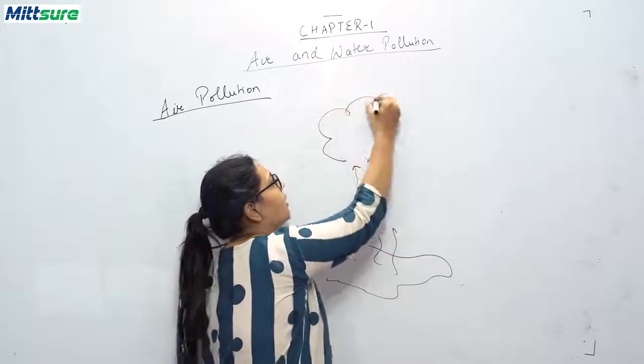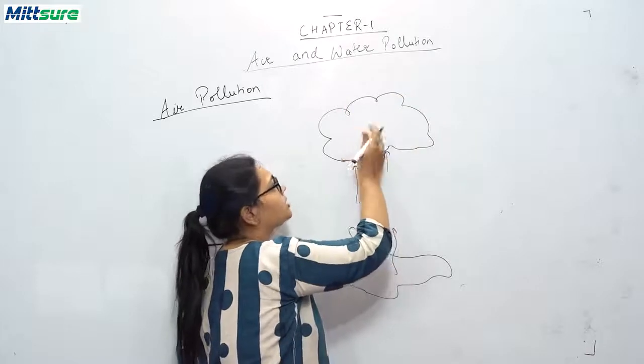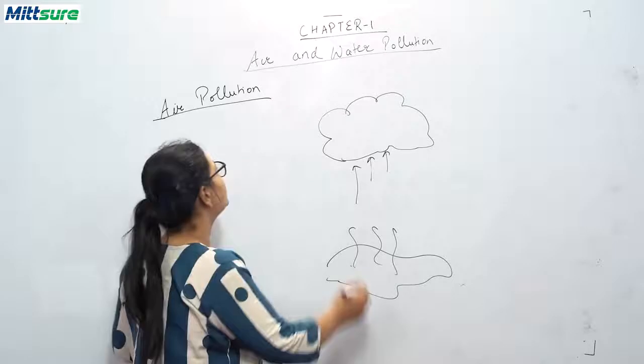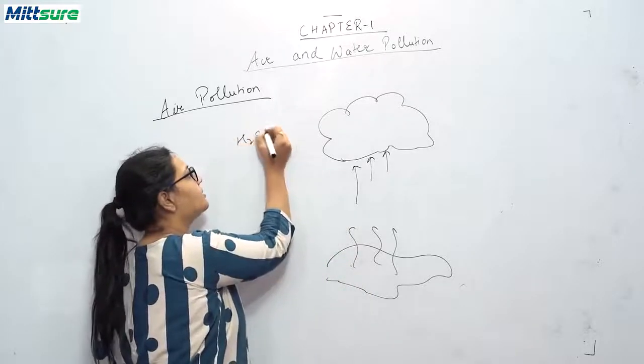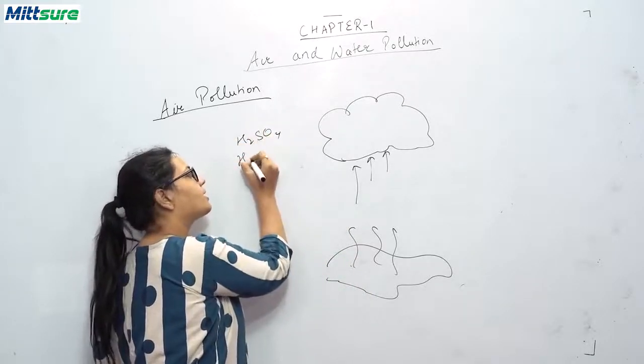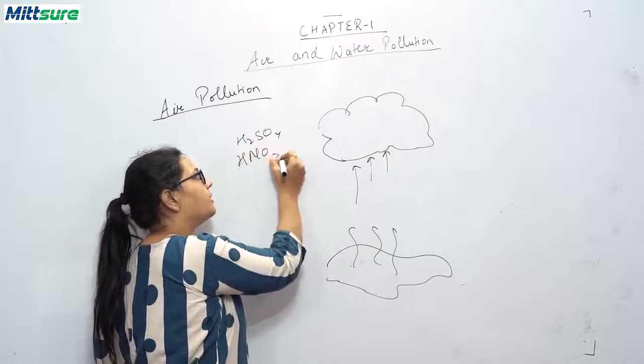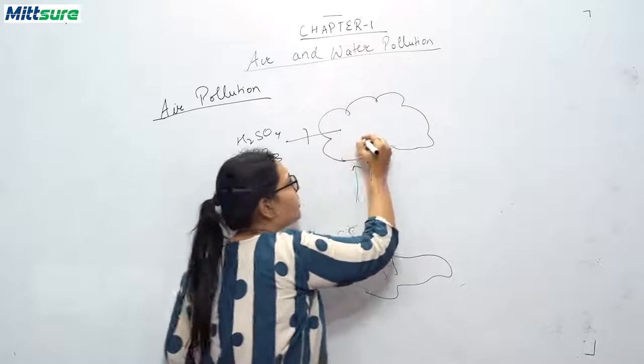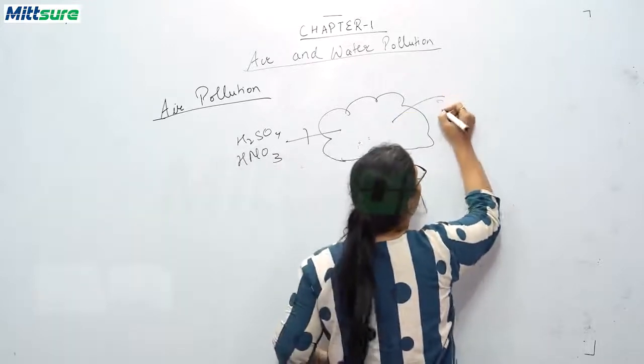It forms a cloud, that is, from the condensation, these water vapors form a cloud, and suppose this is sulfuric acid and nitric acid, then they come with this moisture, and this cloud will now have acid in it.